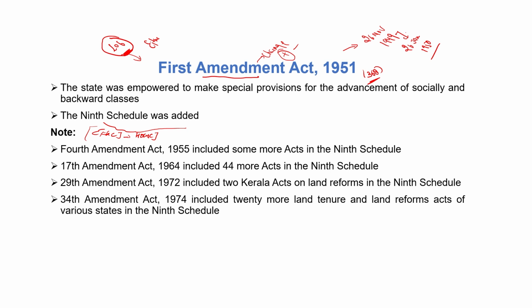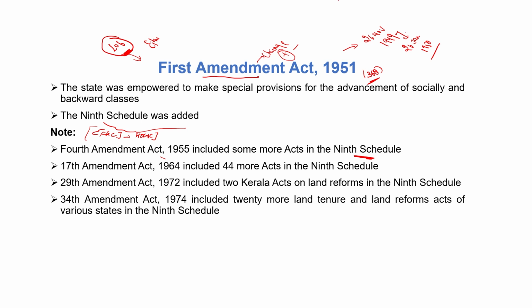There are some amendments also related to the Ninth Schedule. The Fourth Amendment Act 1955 includes some more acts in the Ninth Schedule. The Ninth Schedule was added in the First Amendment Act 1951, but there were some changes done in the Ninth Schedule under some other amendments.